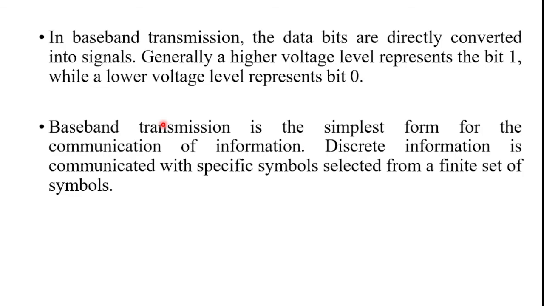And what are the two voltage levels? One is the higher voltage level, which is represented by bit 1, and the second one is the lower voltage level, which is represented by bit 0.